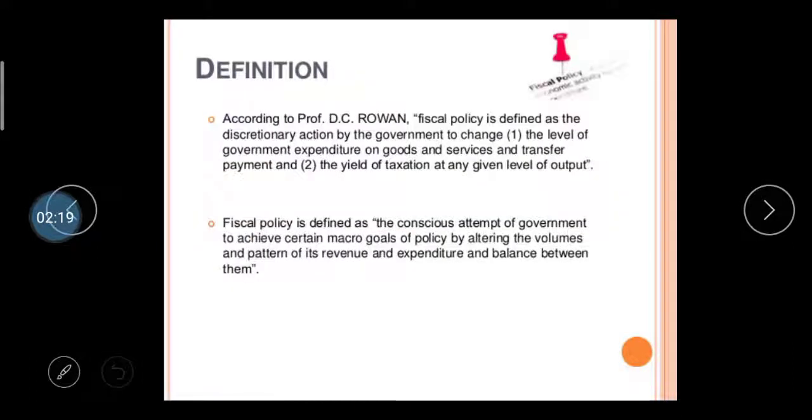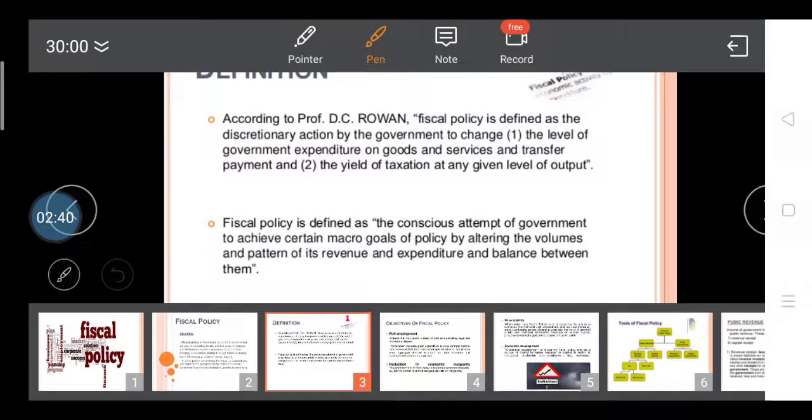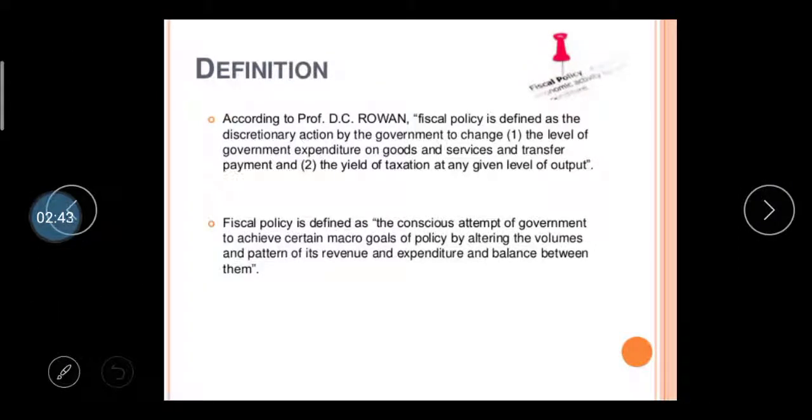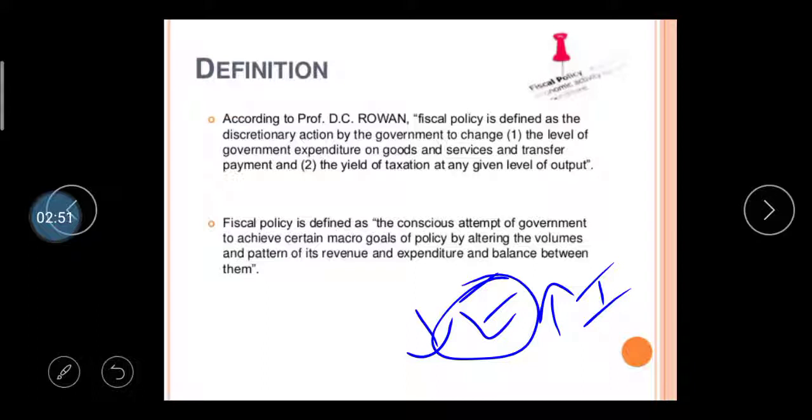So what is the definition of this fiscal policy? According to Professor C.V. Raman, fiscal policy is defined as the discretionary action by the government to change, first, the level of government expenditure on goods and services and transfer payments; second, the yield from taxation, given the level of output. Here the first objective of the government is to try to reduce expenses and try to increase income. So they have to try to reduce this type of expenditure and get higher income from taxation.